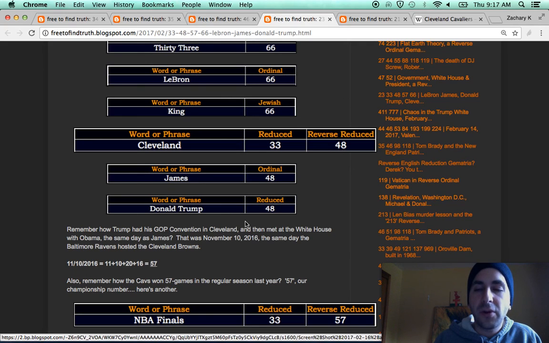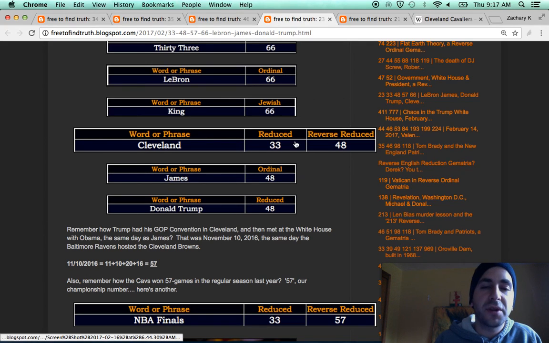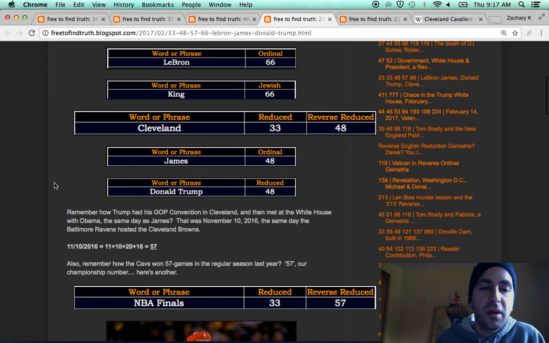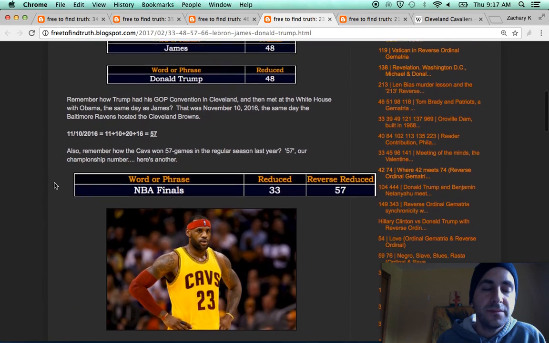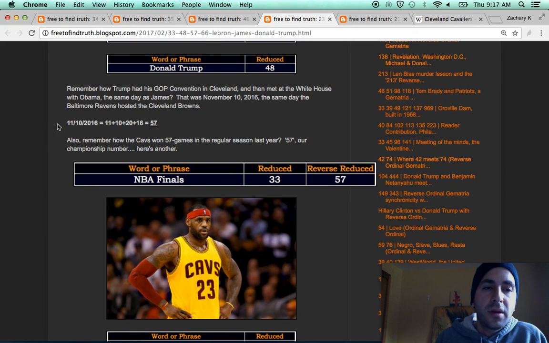Words such as federal, masonry, secrecy have gematria of 33. You know, part of the reason there's a Cleveland tribute going on. Washington, D.C., the federal headquarters. That date that LeBron and Trump were at the White House and the Ravens hosted the Browns, that was a date with 57 numerology. The Cavs last year when they won the finals, won 57 games in the regular season.